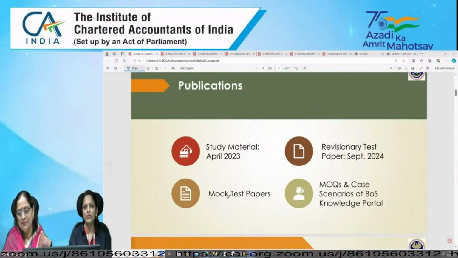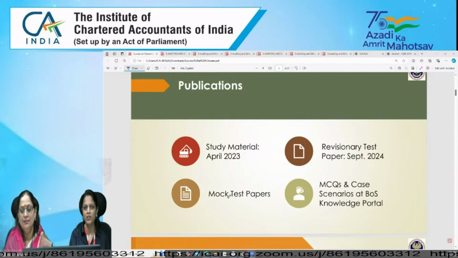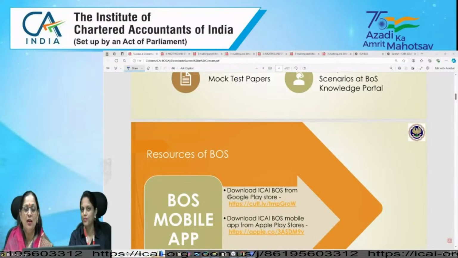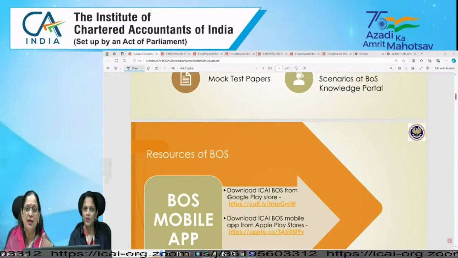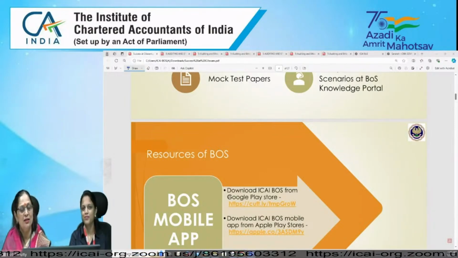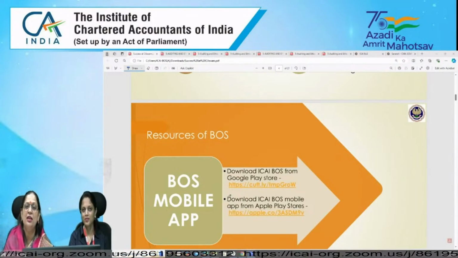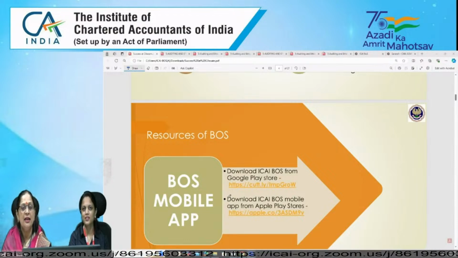And then definitely we are having MCQs and case scenarios at our BOS knowledge portal. They can practice on the MCQ practice portal, wherein all MCQs and case scenarios are being uploaded. After clicking on the correct answer, you can assess your progress, and these MCQs are for your conceptual clarity. Integrated case scenarios are definitely application based.